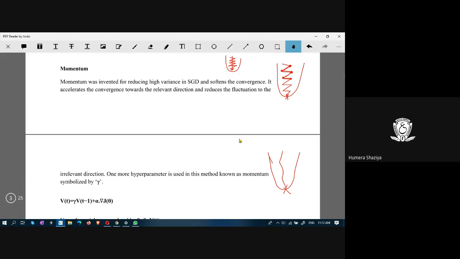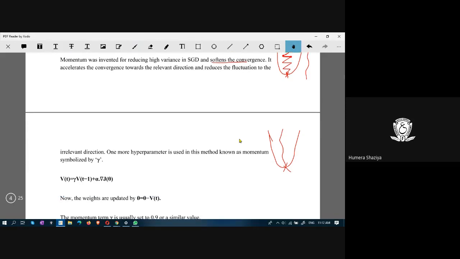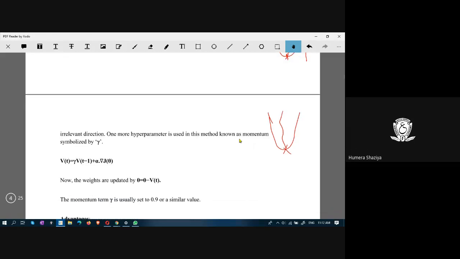Therefore, this momentum optimization method was developed in order to reduce this high variance and soften the convergence. Softening the convergence means instead of having this pattern, you go for a soft line like this. And therefore, it accelerates the convergence towards the relevant direction and reduces the fluctuation in the irrelevant direction.